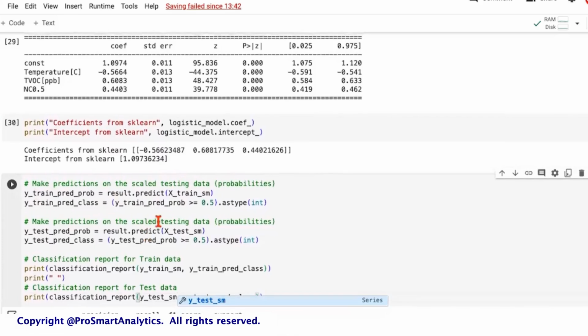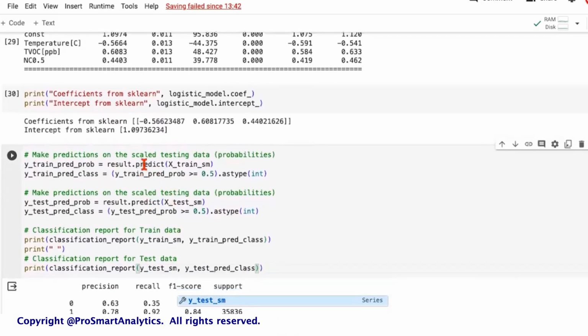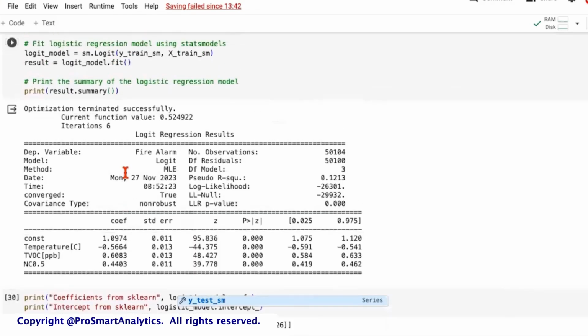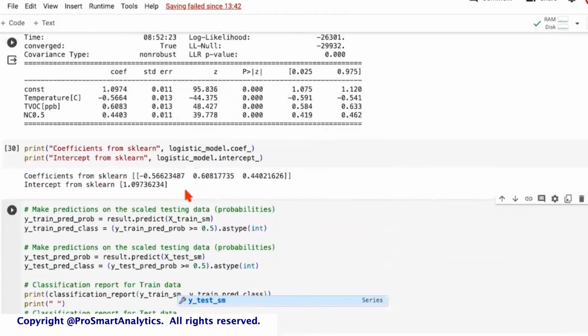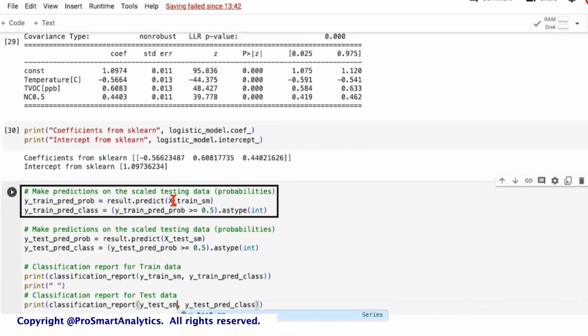And in order to generate the confusion matrix using the stats model library, we have a slightly different approach. So we do a dot predict here as well on the result. So what is the result? Result is nothing but the fitted model that we have. To the result, we call dot predict. We pass the X train SM, which is the stats model ready train data. And when we do this dot predict, it does not return the class, it returns the probabilities.